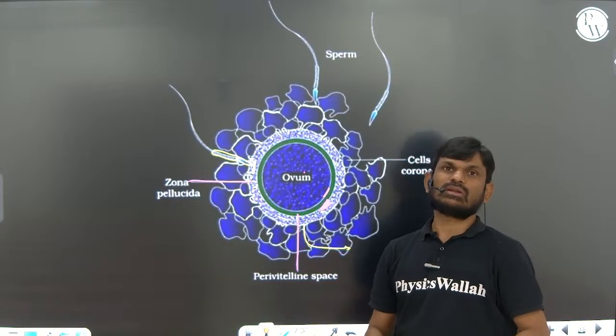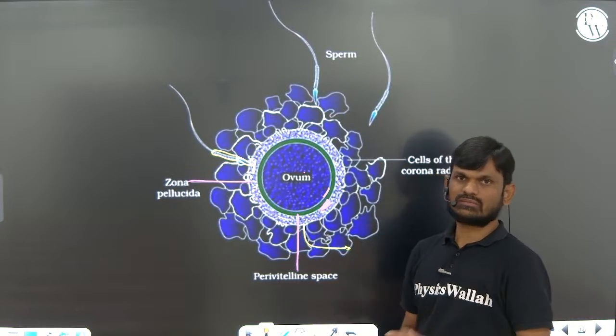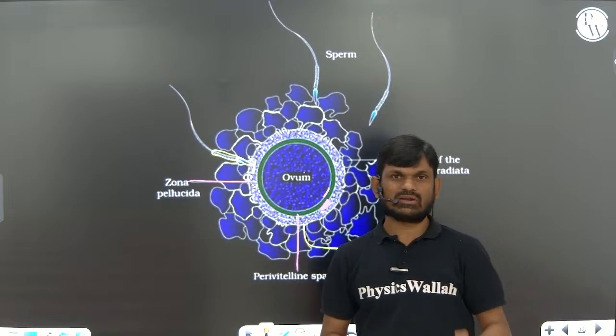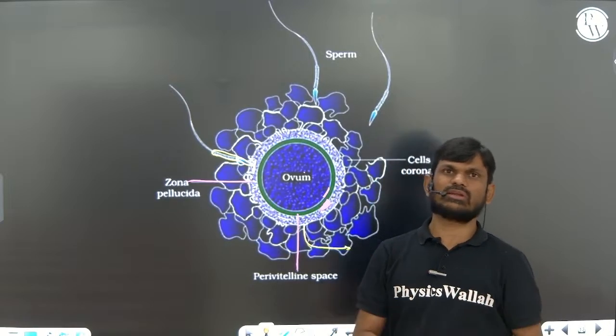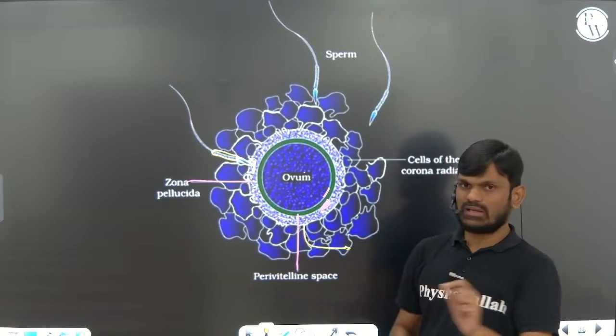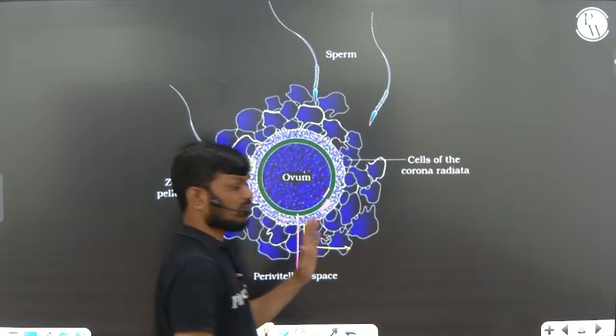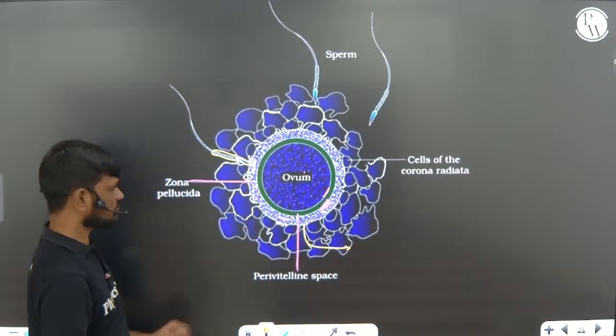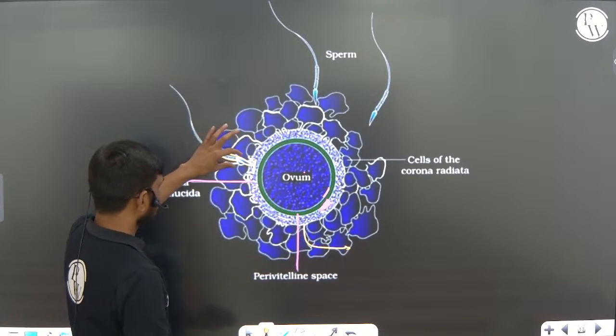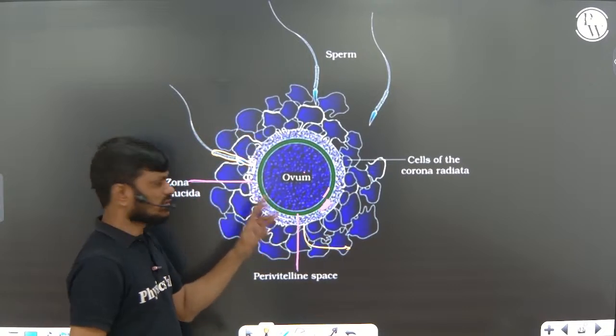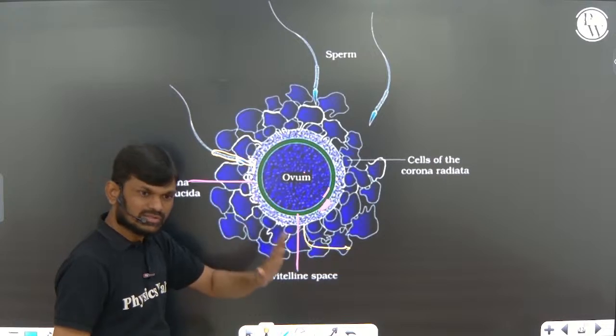We are not going into the depth of anti-fertilin, fertilin, calcium ions and cortical granules. We are just following the NCERT line. I will teach you that. Only the NCERT line. Just remember when the sperm touches the zona pellucida, it undergoes some changes.